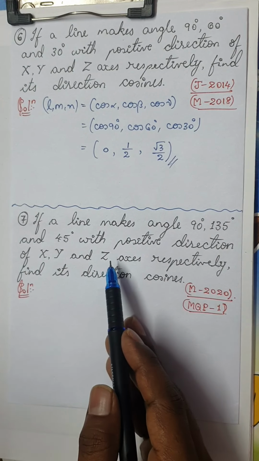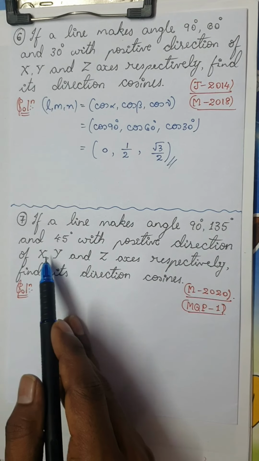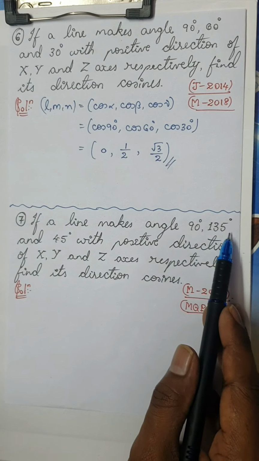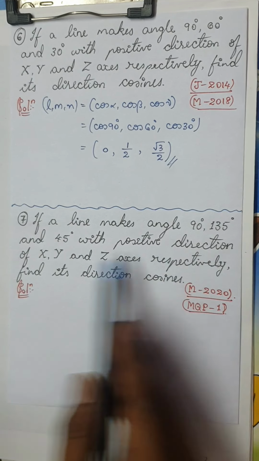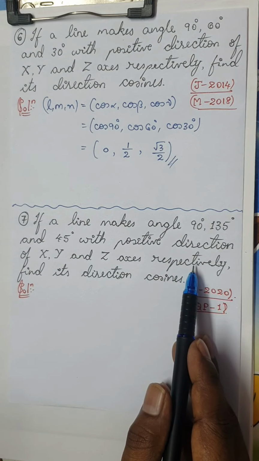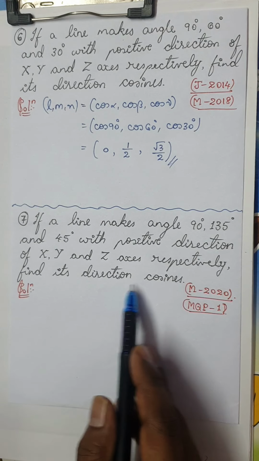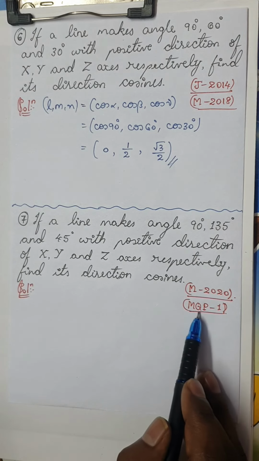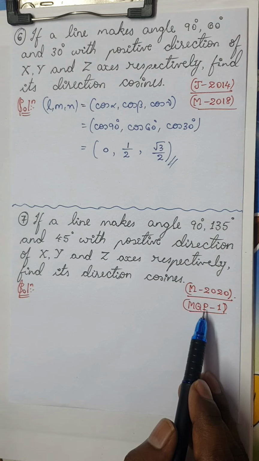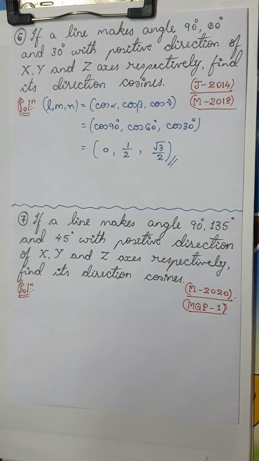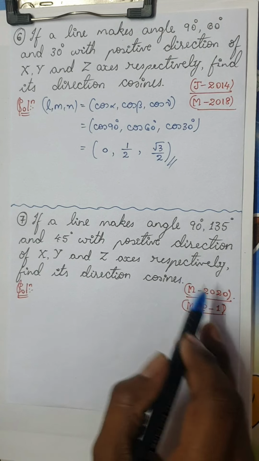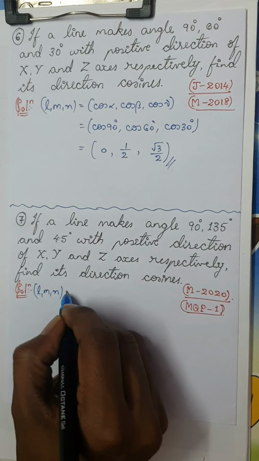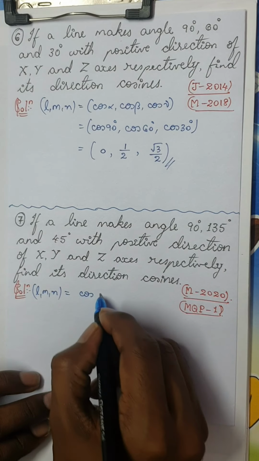The next question is also very similar. Only thing is the angles are different. If a line makes angles 90 degrees, 135 degrees and 45 degrees with the positive direction of x, y and z axis respectively, find its direction cosines. This was asked in March 2020 and you can find this question in the first model question paper for 1 mark for the reduced syllabus. So please be careful with this question because it is asked in the model question paper. Again, you need not worry about it. L, M, N is nothing but you need not follow this process also.